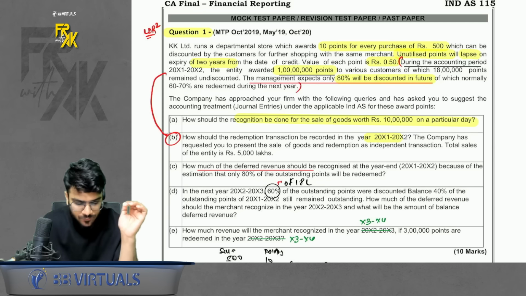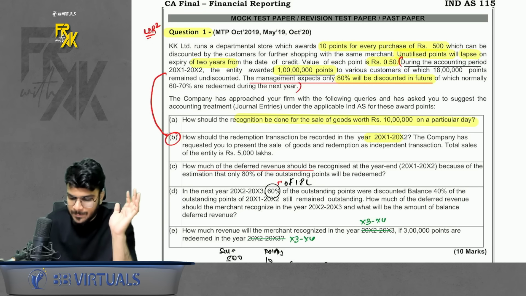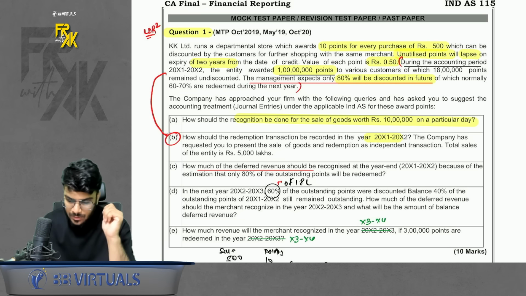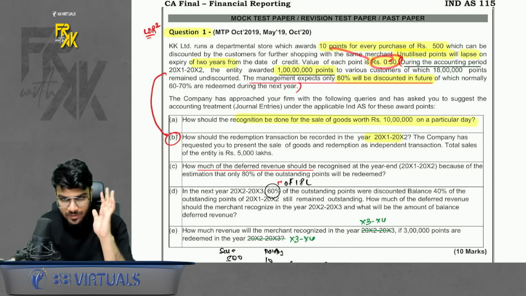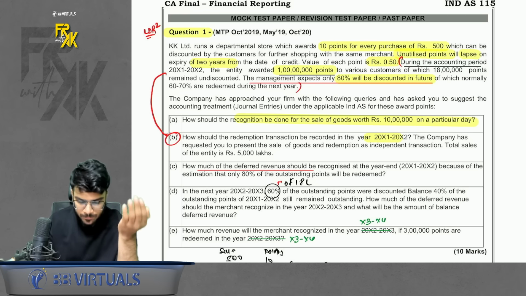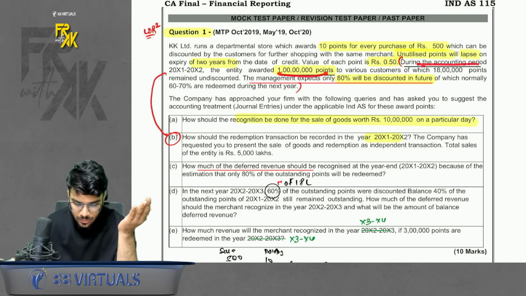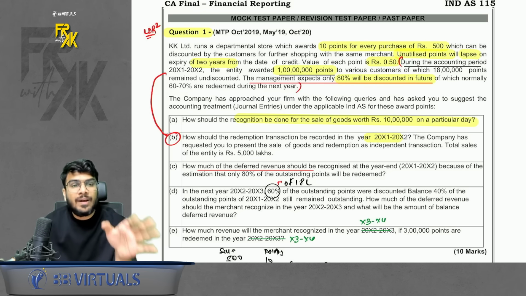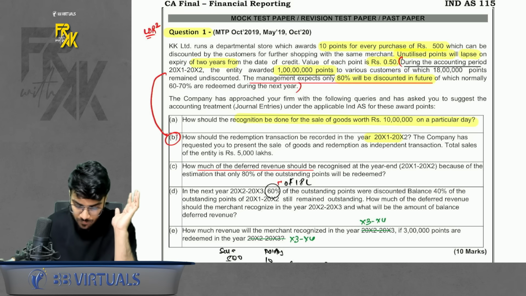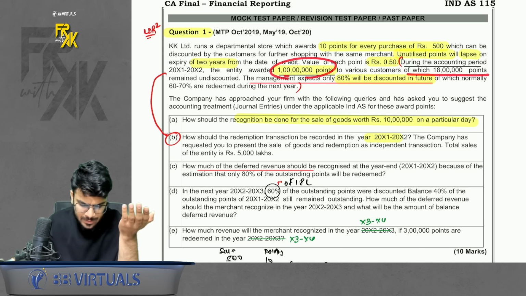So the first question is related to loyalty points. It says whenever a customer makes a purchase of 500 rupees, they are granted 10 points. The value of 1 point is 0.5, and the points are valid for 2 years. During the year, the company made an issue of 1 crore points. That means imagine the sales which they have made. Out of the 1 crore points issued, 18 lakh points remain undiscounted.